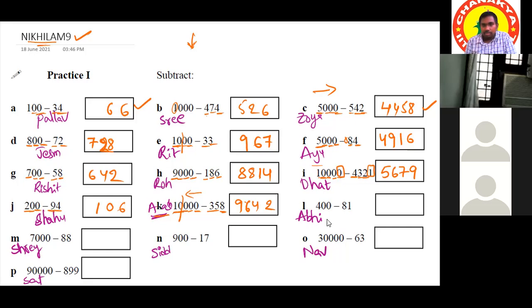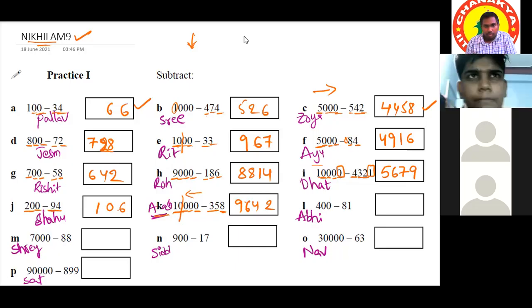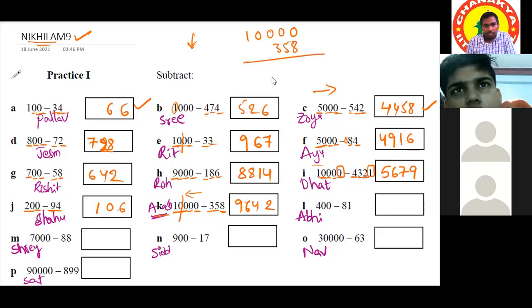Right. Sir, next, can you tell this again? Which one? This one? No, sir, the 3-digit minus 2-digit one. This one? No, sir, the one which Shahu did. Oh, okay.